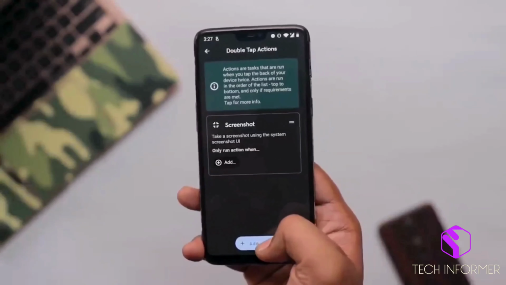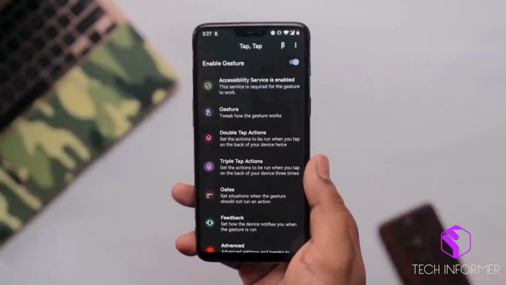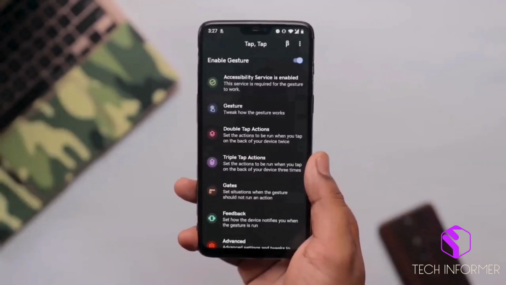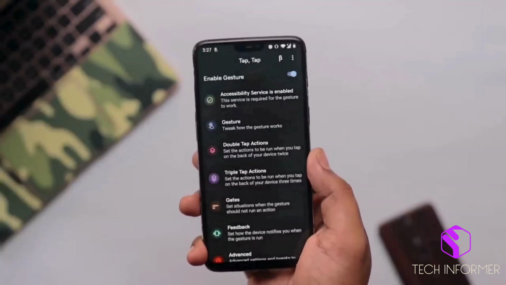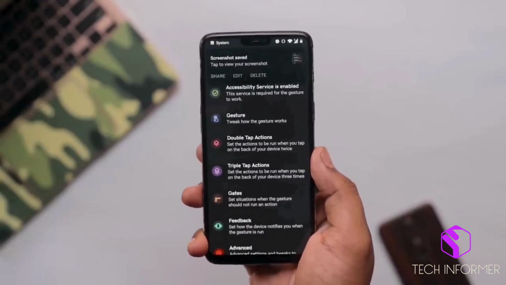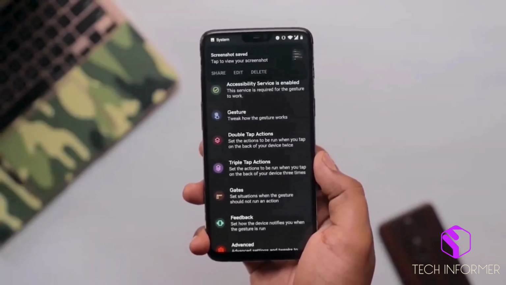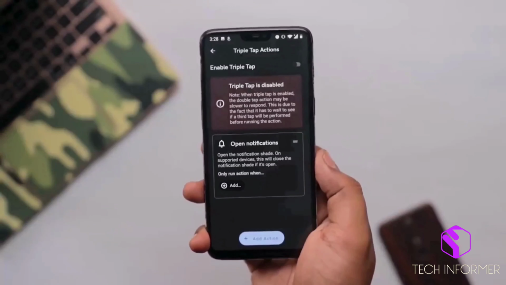For example, I have selected an action of screenshot. When I double tap on this panel, it captures a screenshot. You can select the activities which you want. It might be an app launch or an action. Just select the action which you want.